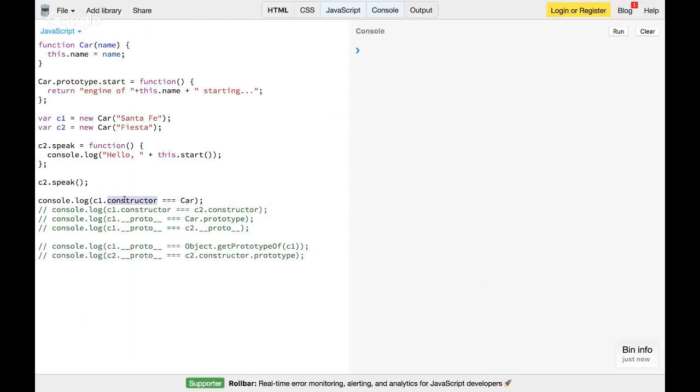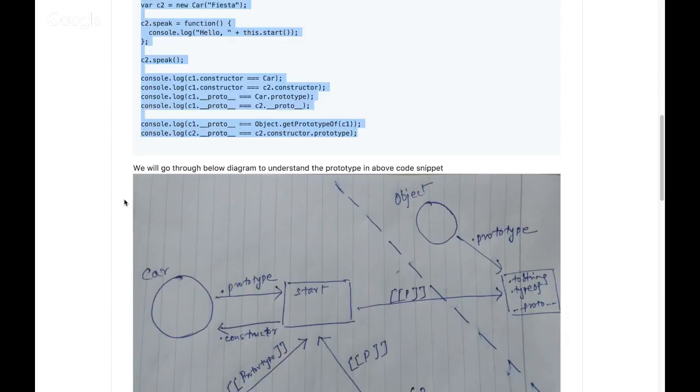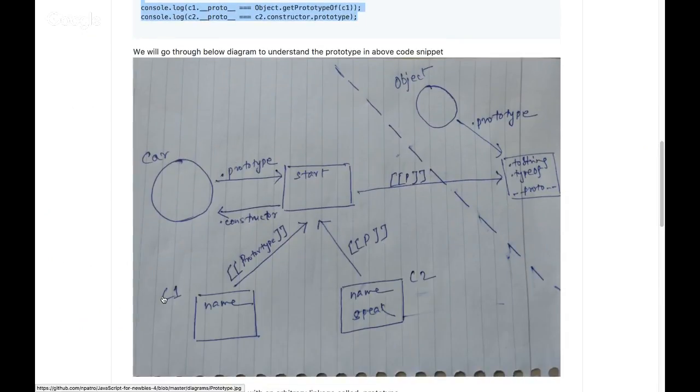You can see c1.constructor equal to car. Is that correct? We'll see in our image. C1, where is C1? C1 doesn't have a constructor property. If it doesn't have a constructor property, it will delegate through the prototype chain to the upper level. So if it delegates to the upper level object, does that have a constructor property? Yes, it has the constructor property, right?